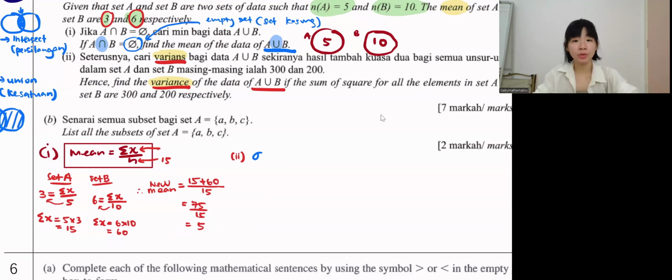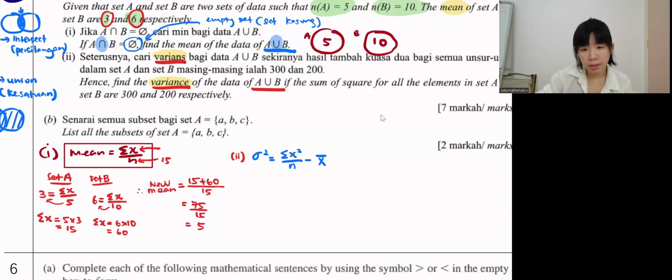So one got square, one without square. If you want to find variance, variance is with square. Okay, got square, yes. Then the formula: sum of x square divided by n minus mean square.